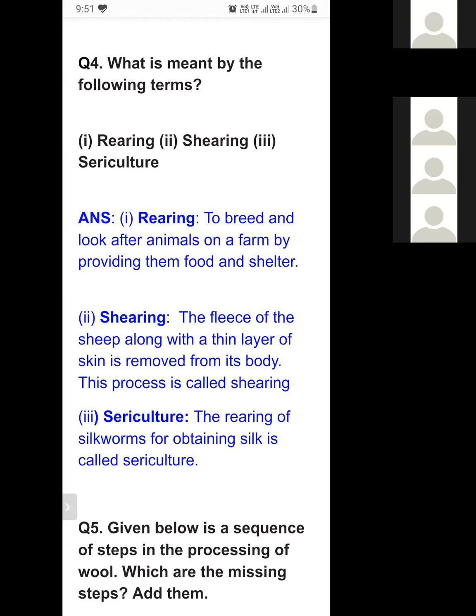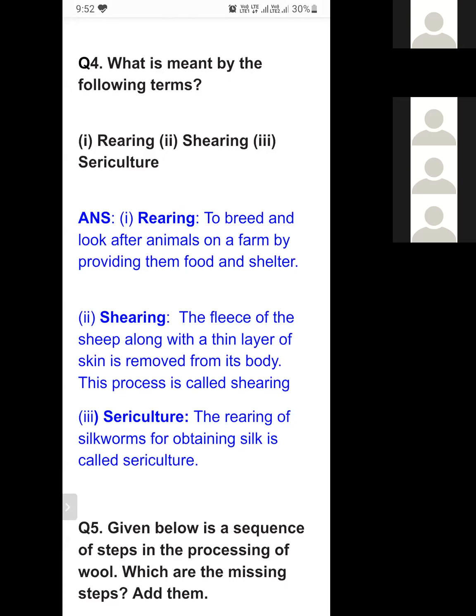Breeding means animals are giving birth to their young ones. That process is known as breeding. So breeding and looking after animals on a farm by providing them food and shelter is known as rearing. That process is rearing, and it can be any animals. A wool yielding animal can be there, a milk giving animal can be there. Any type of animal can be there.